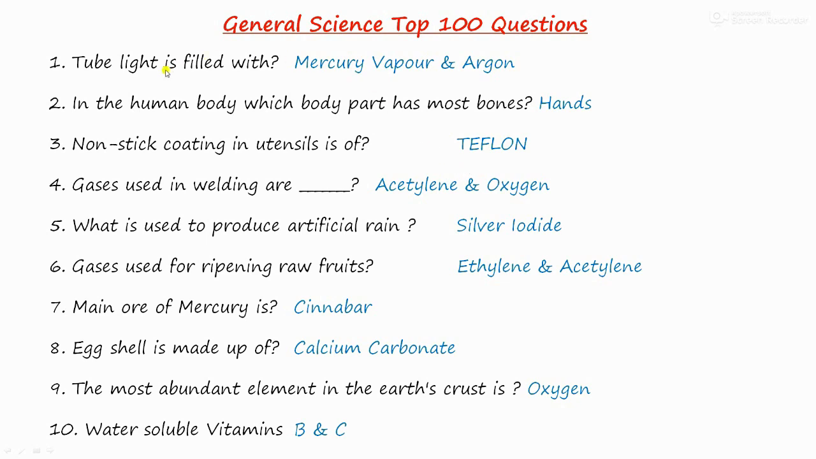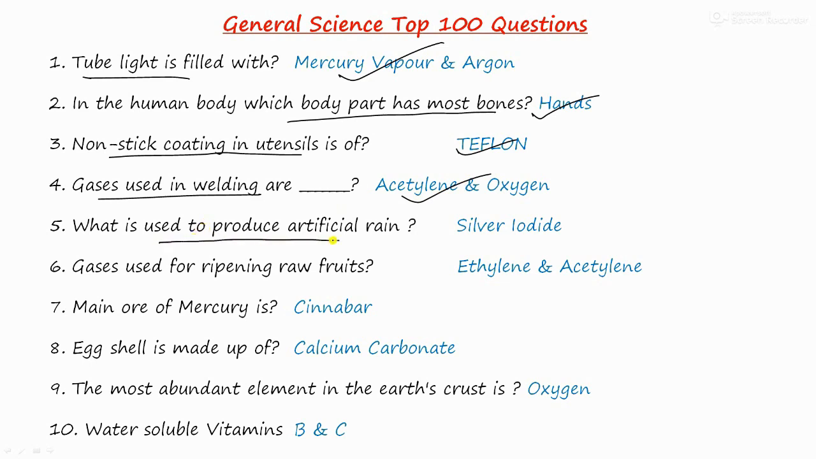So the first question is, tubelights are filled with mercury vapor and argon. In human body, which body part has the most number of bones? And it is the hands. Non-stick coating of utensils is made of Teflon. Gases used in welding are acetylene and oxygen.